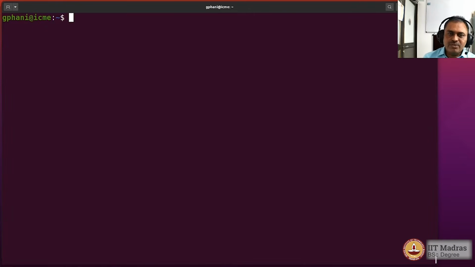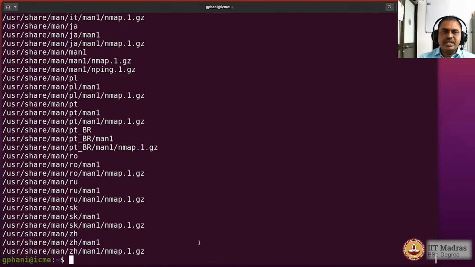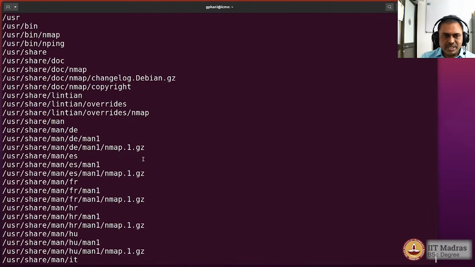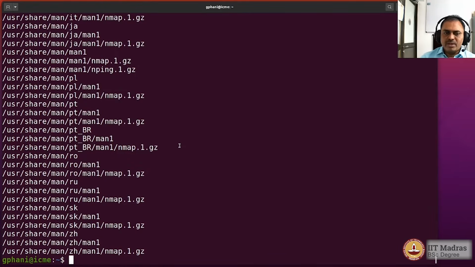Also, all this information are available from the dpkg command. Now, what are all the various files that are provided by this? You can actually check. So you see that the nmap, when you install this package, these are all the various files that are being added to the system. So you could see that user bin nmap is actually coming from this package, but also nping, for example, or the man file coming from the nmap also is here, for example. Okay, so when you install a package, the man page is coming in, and also certain other utilities bundled along with that particular main executable. And you would also see that the man page is coming with the multiple languages also.